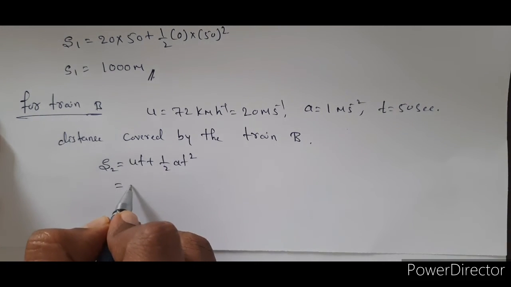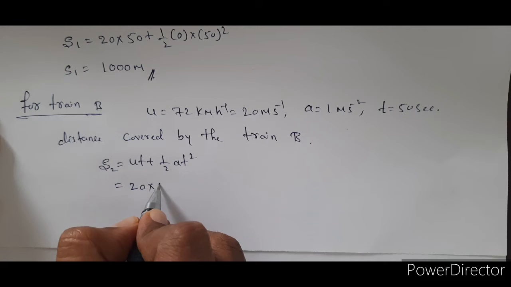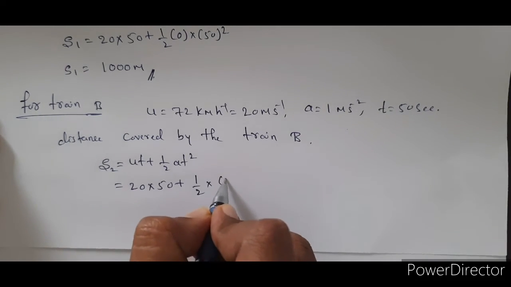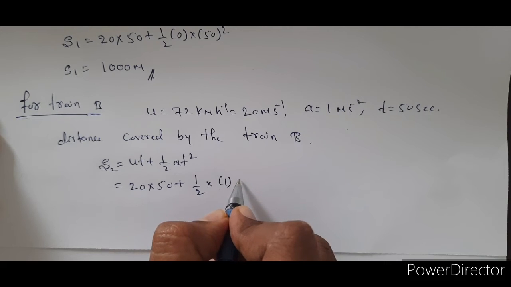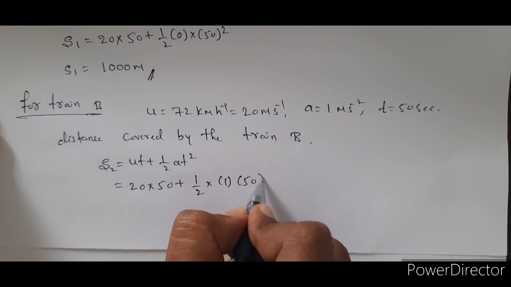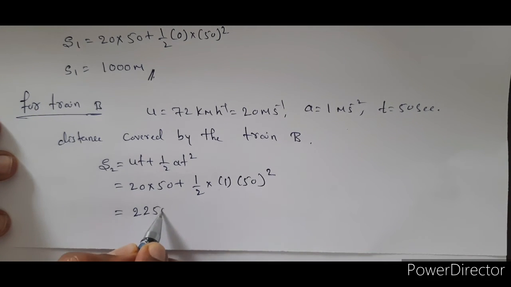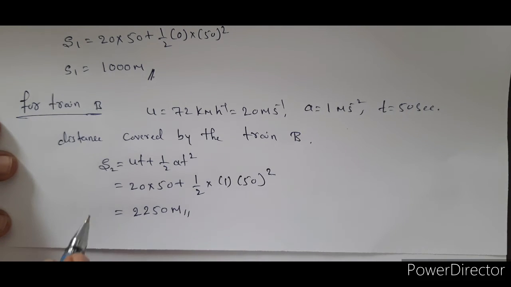U is 20, time is 50, plus 1 by 2 as it is, acceleration 1 meter per second square, then 50 square. Simplify this one, we will get the answer 2250 meter. So this is the S2 value.